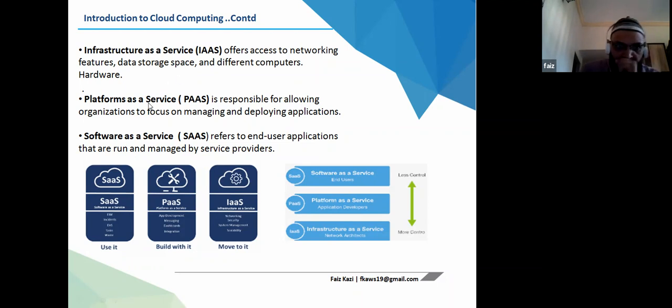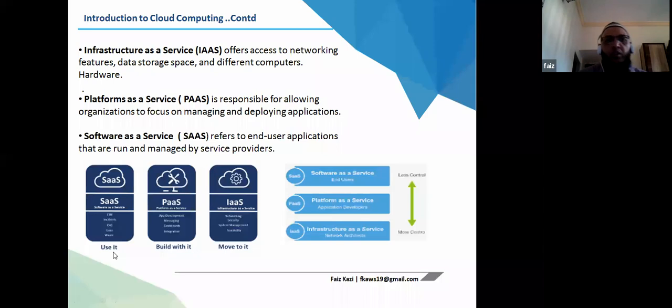Then we have platform as a service. It allows organizations to focus on managing and deploying applications. I will come to the next slide to explain it in detail. Software as a service refers to end-user applications that are run and managed by service providers.